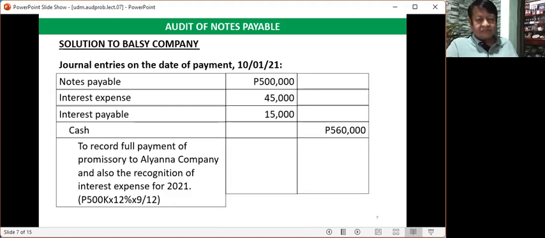So here is the computation of interest. 500,000 pesos multiplied by 12%, multiplied by 9 over 12. That is 45,000 pesos. Why 9 over 12? Because it covers the period from January 1 to October 1, that is 9 months.